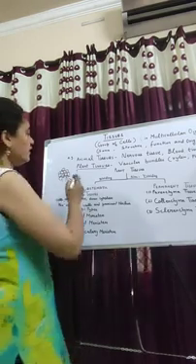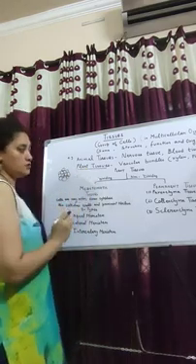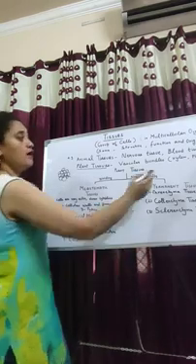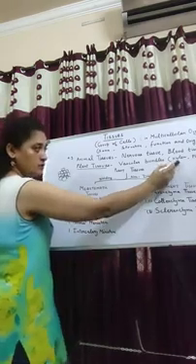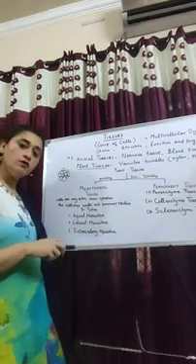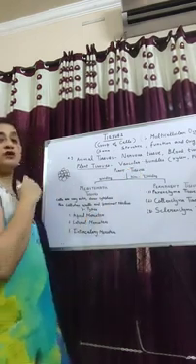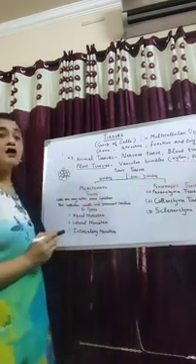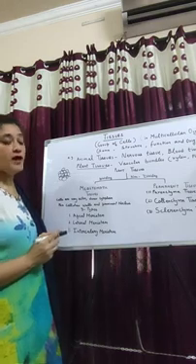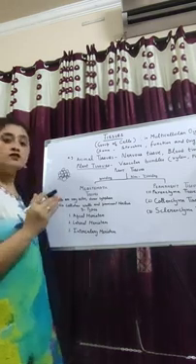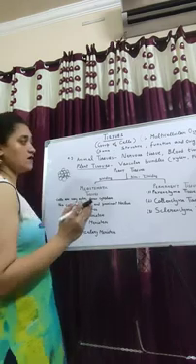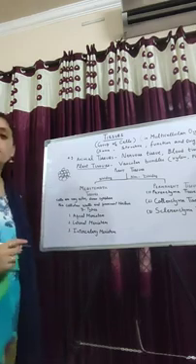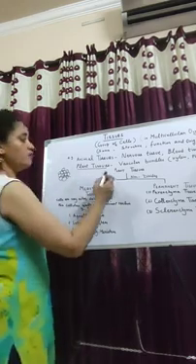Okay? From there the next topic comes: plant tissue. Plant tissues have some examples like vascular bundles. Vascular bundles are what? Xylem. Xylem is responsible to carry water from the root and distribute it to all parts of the plant, and phloem. We know leaves undergo the process of photosynthesis and prepare their food, and this food is distributed to all cells of the plant by the phloem. Now first of all we will study plant tissues. Let us start with plant tissue.